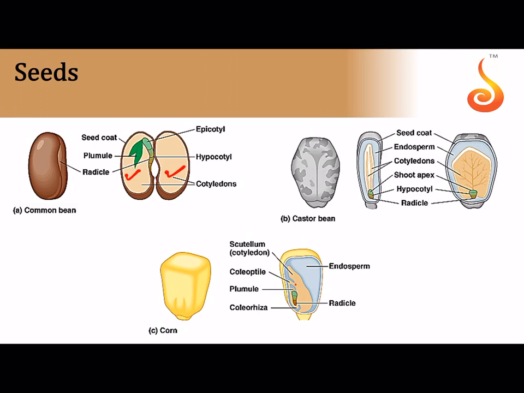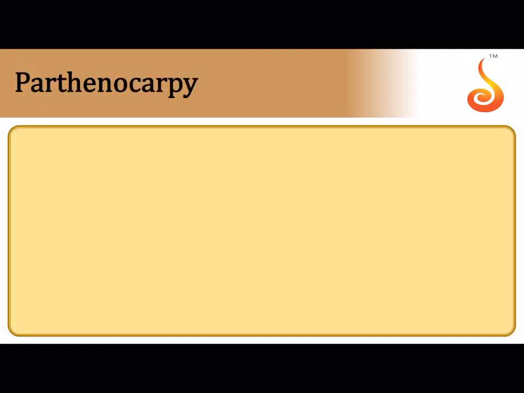In a maize seed, you can see how the embryo is pushed towards one corner of the seed. Much of the seed is occupied by endosperm. And one more important thing is, in a maize seed, there's a yellow colored covering outside, and this yellow colored covering is the fruit wall. The seed coat and the fruit wall fuse together, and that's why it is called caryopsis or grain.